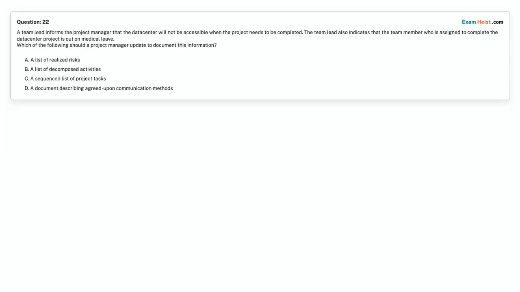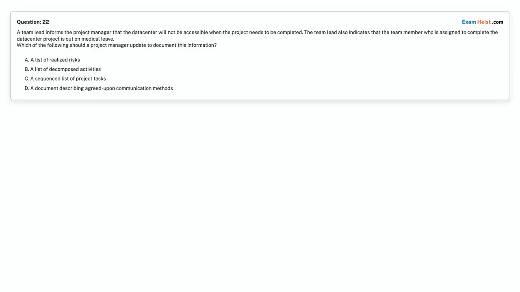Business case. Question 22. A team lead informs the project manager that the data center will not be accessible when the project needs to be completed. The team lead also indicates that the team member who is assigned to complete the data center project is out on medical leave. Which of the following should a project manager update to document this information?